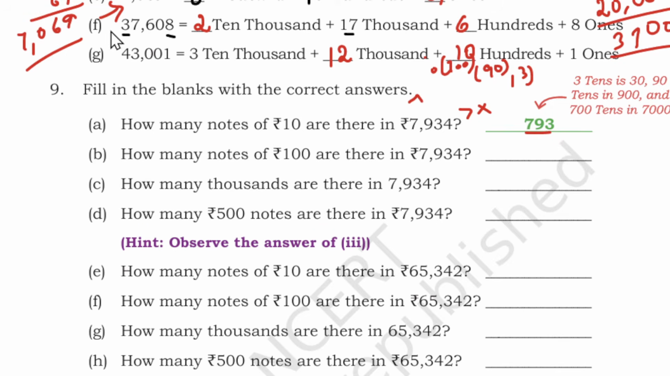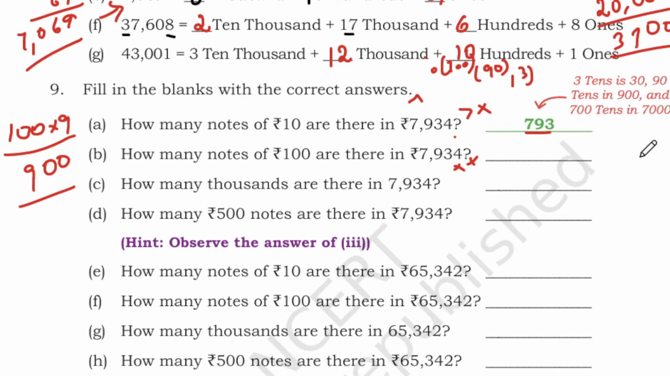Okay, next, how many 100 notes are needed to make 7,934? So how many hundreds we need? So we can remove ones and tens also, because we do not have hundreds in ones and tens. Directly we'll go to 100, which is 900. So how many 100 rupees notes you required? If you have 100, you need 9 notes. 9 zeros are 0, 9 zeros are 0, 9 ones are 9, 900. You need 9 notes of 100 rupees to make this 900.